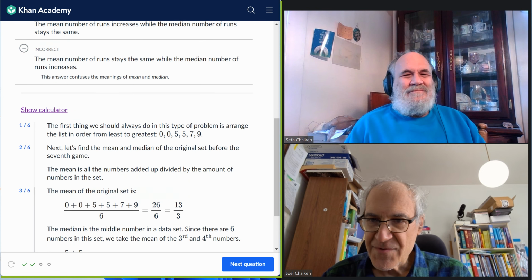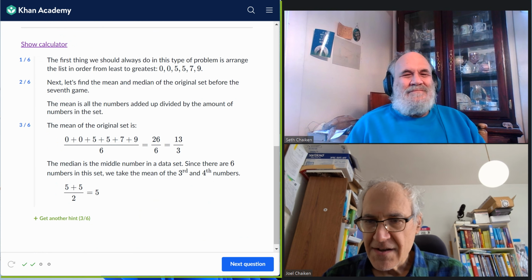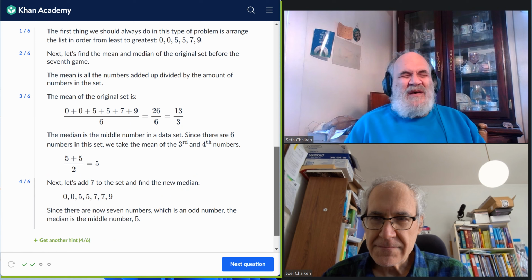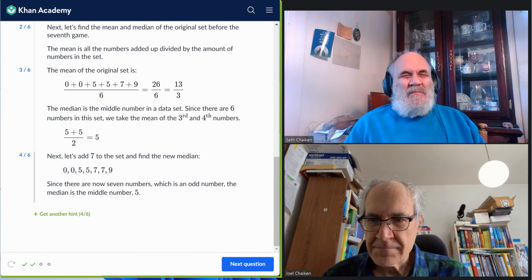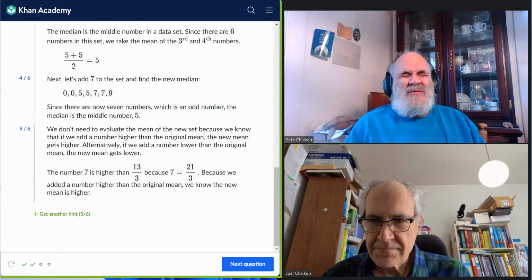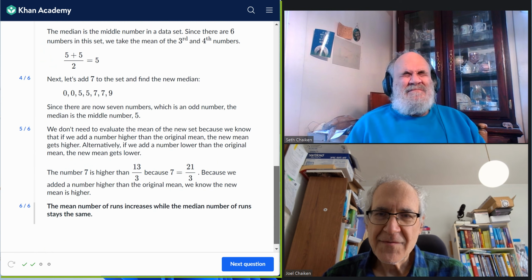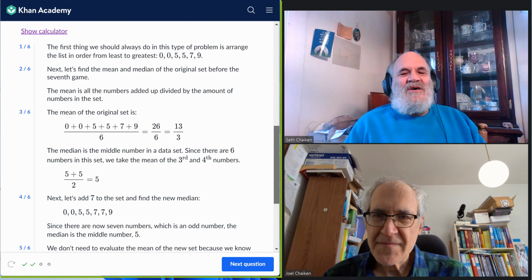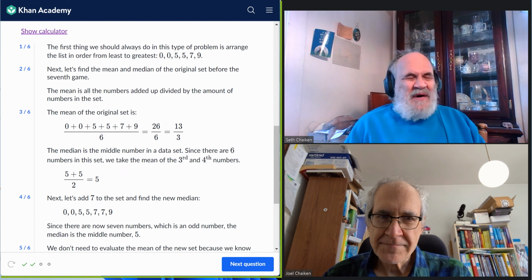They said there, the first thing you should do is always arrange them in order. I did not do that. No, that's stupid. Not the first thing, because if you're interested in the mean only, why bother? Yeah, but come on, give them a break. They're asked, but however, it's clear that they're talking about the median.